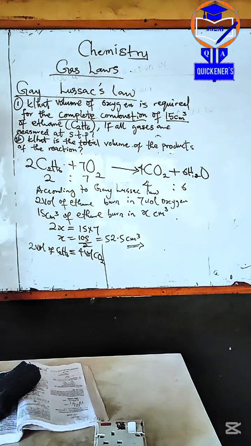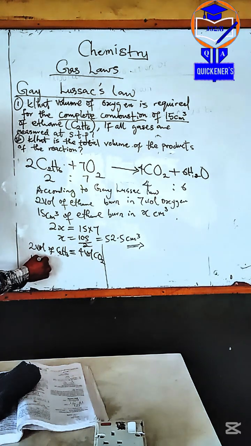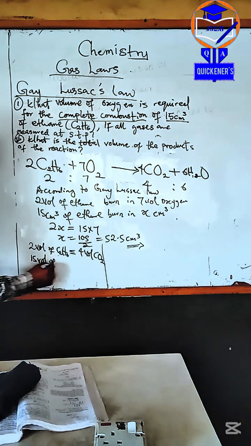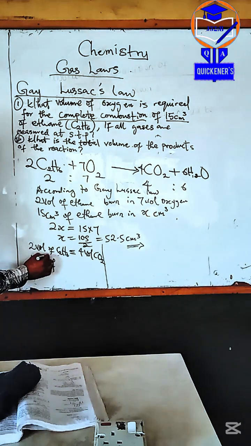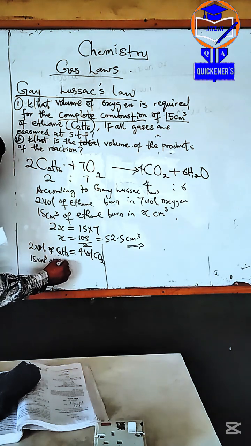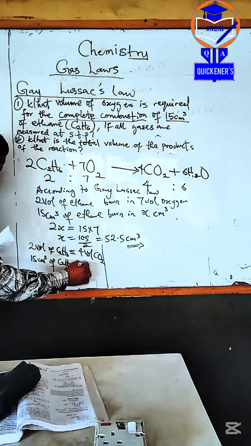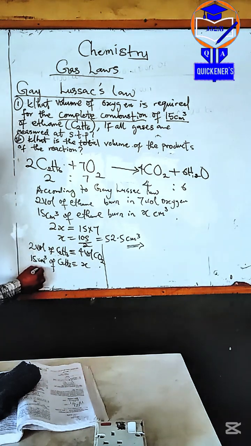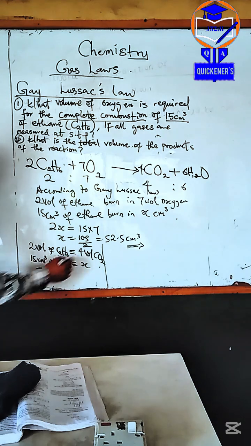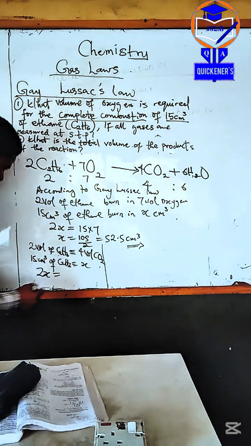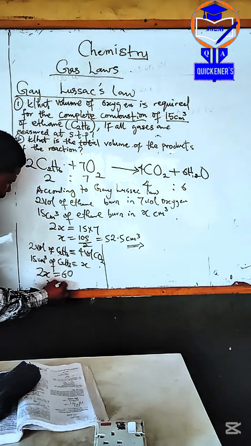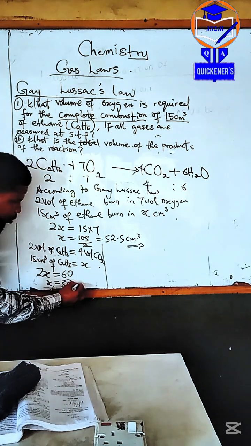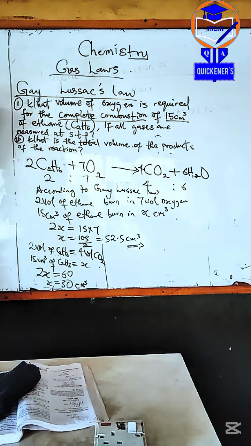So 15 centimeter cube of methane gives S. 2 times S is 15 times 4, which is 60. So S is equal to 30 centimeter cube when you divide both sides by 2. Are you okay? 30 CO2.